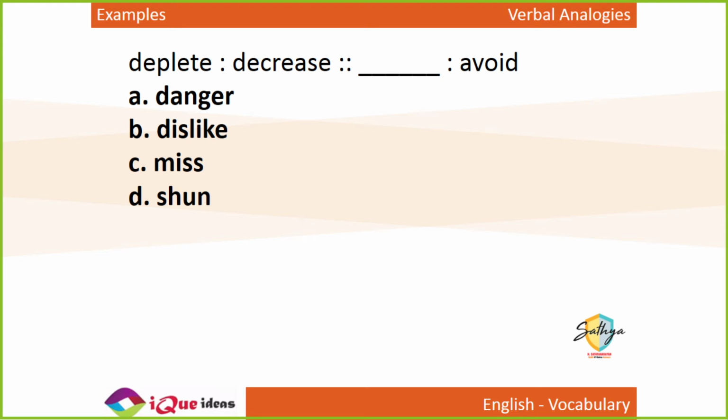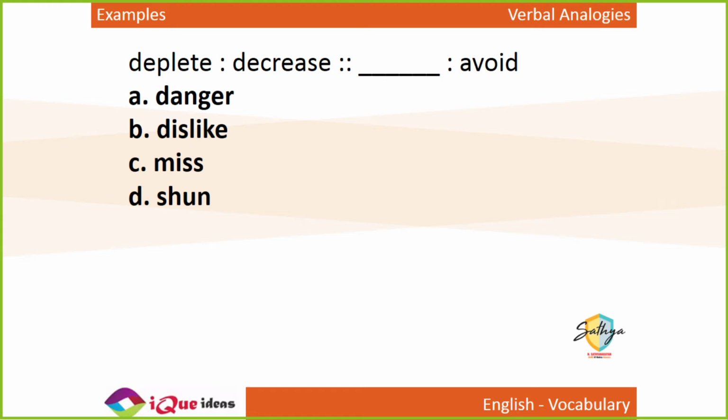Deplete is to decrease as dash is to avoid. Pharaoh literally means prince or king. Deplete and decrease mean the same thing, they are synonyms. Decrease means to reduce, and deplete means to reduce totally.